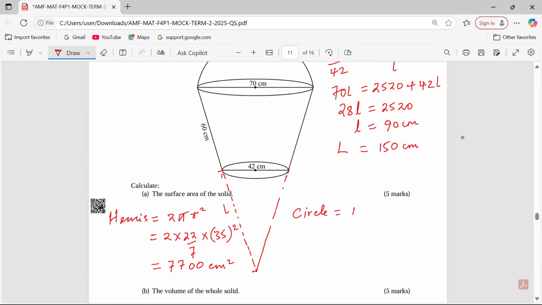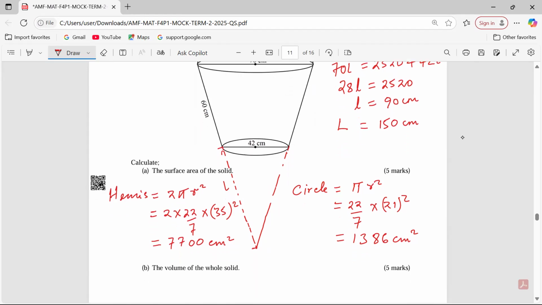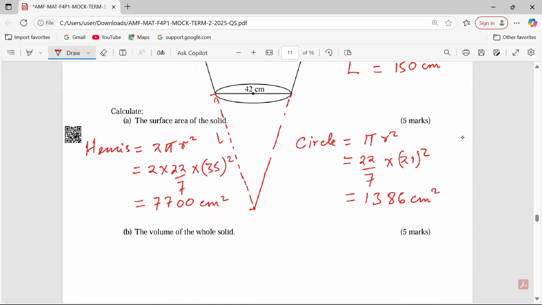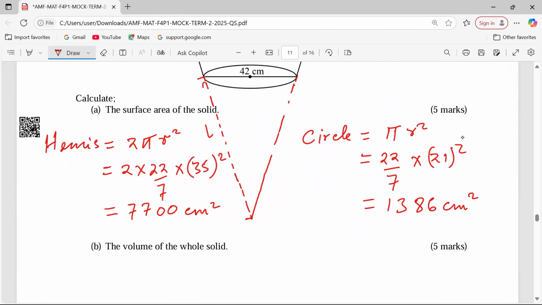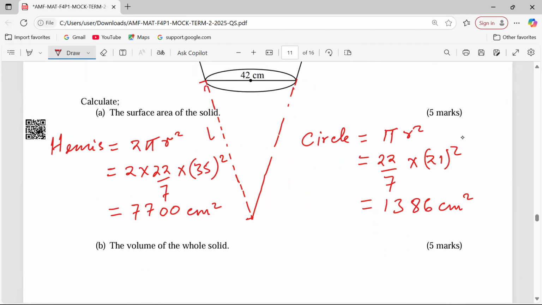The bottom circle, pi r squared, area of a circle. The radius is 21 there, squared. So 22 over 7 by 21 squared. On the base, I'm getting 1386 square centimeters. Now that we are having the base circle,